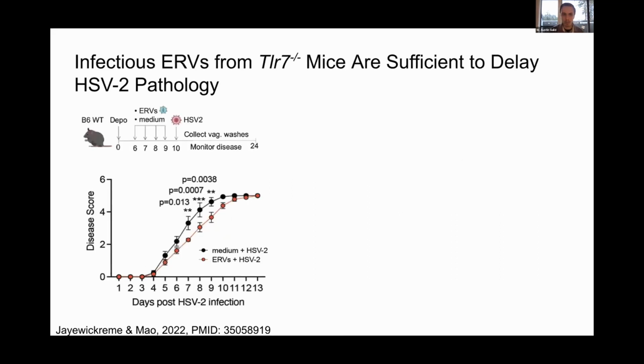We did a second experiment where we used only wild type mice, but we either pre-treated them intravaginally with ERVs or just media prior to HSV2 infection, and then again, monitor for disease score and survival.